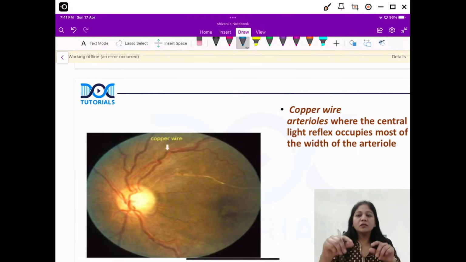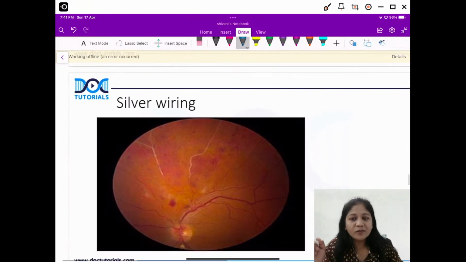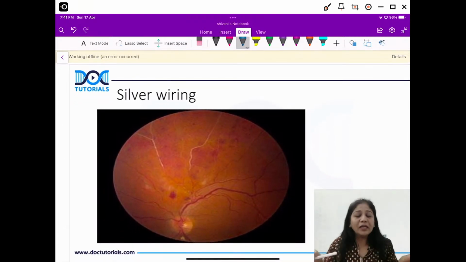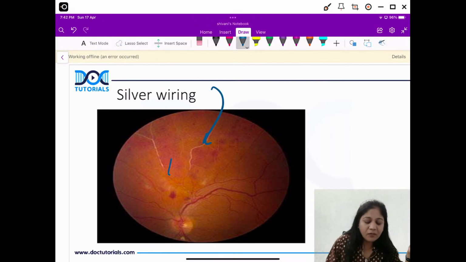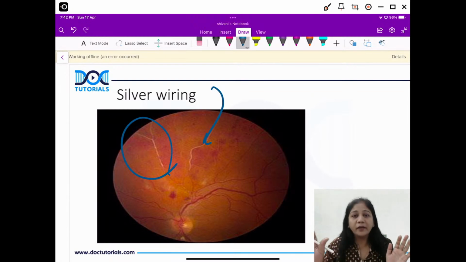It happens because there is a vasospasm of the vessels. So when vessels undergo vasospasm, the reflex which appears from the vessels is also disturbed. So you get copper wiring. Now if I say there is a lot of vasospasm and the vessel has become totally devoid of blood, then this appearance is called silver wiring. Guys, can you see the white vessels? The vessels are actually devoid of blood.